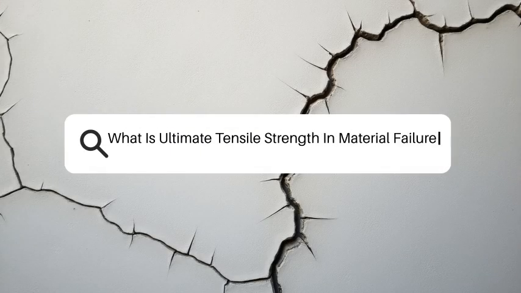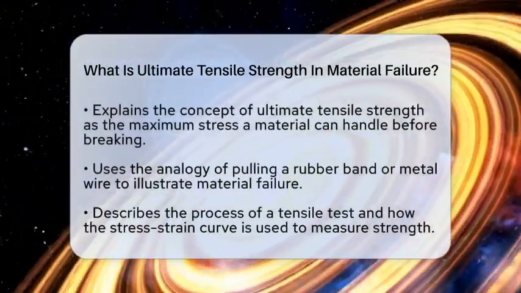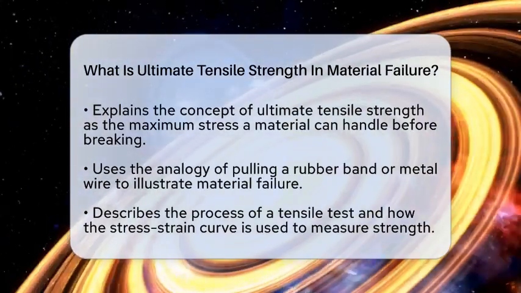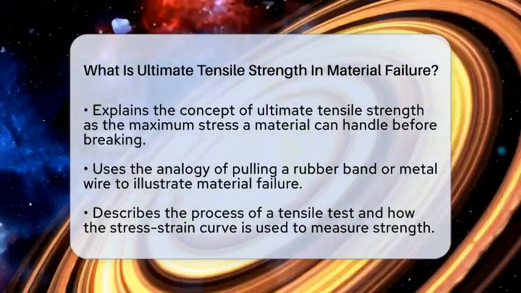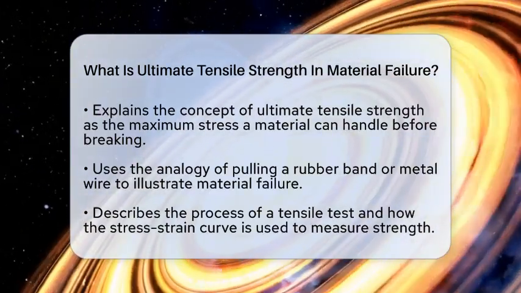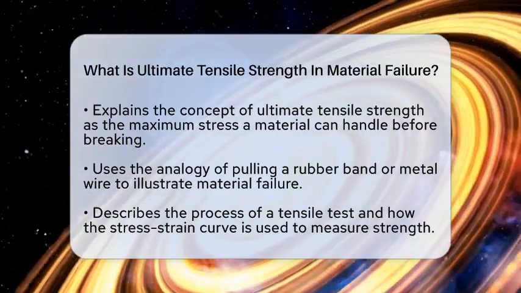What is ultimate tensile strength in material failure? Imagine pulling on a rubber band or a metal wire until it snaps. What is it that determines how much force it can handle before breaking? That's where ultimate tensile strength comes into play. It is the maximum stress a material can endure when being stretched or pulled before it finally fractures.